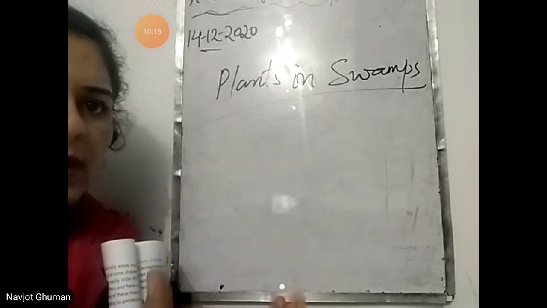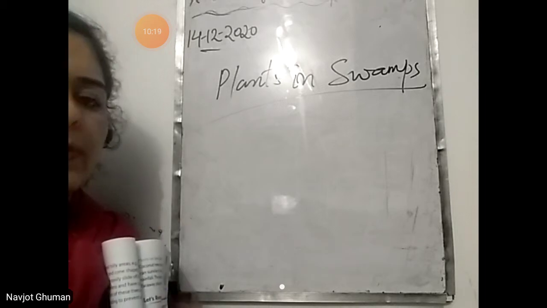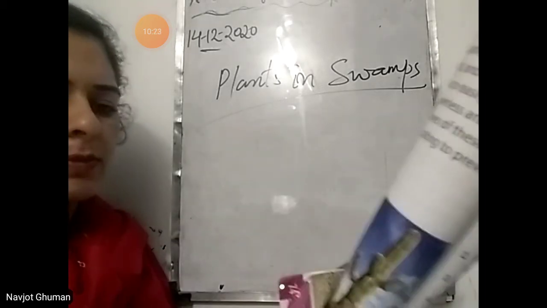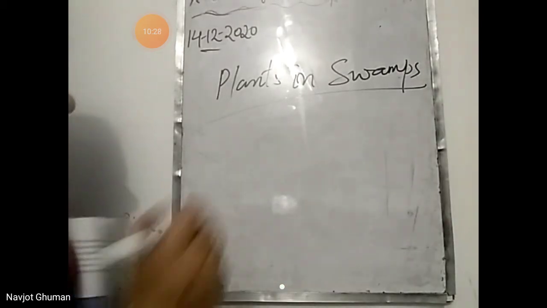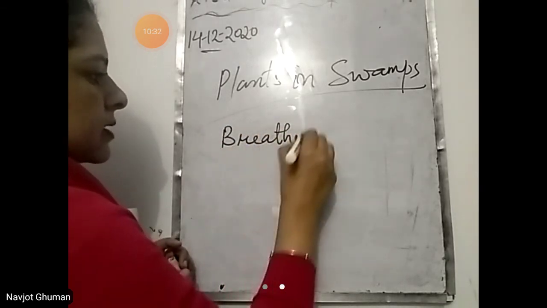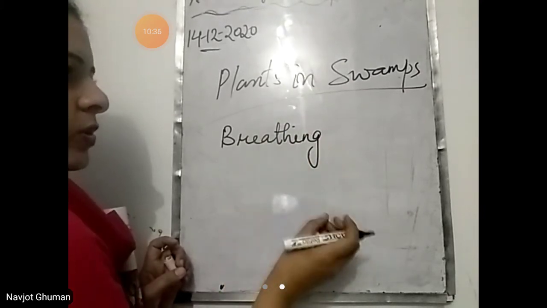Sticky soil में क्या है? The plants, they will not be able to take air properly. उनमें proper breathing नहीं होती. So that is why only few plants can grow in swampy areas. So the plants that grow in swampy areas, they have special features. They have breathing roots. उनकी roots होती हैं that are called breathing roots that grow outside the ground, जो ground से बाहर.